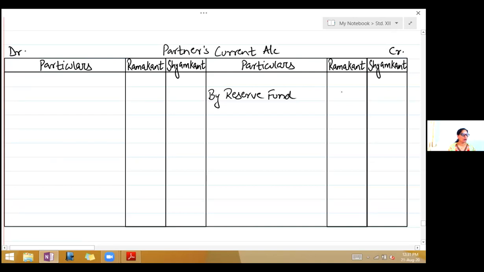So it is 4,800 and 2,400. Just like general reserve, reserve fund is to be distributed. And then we have current account of Ramakant. So bring down the balance on the first line by balance brought down. It is 2,800 for Ramakant and put a dash in Shamakant's account.